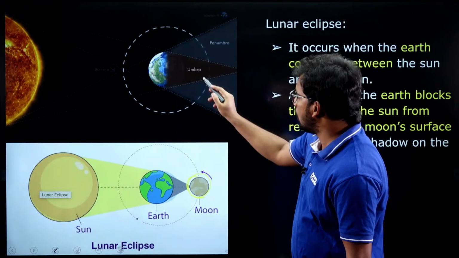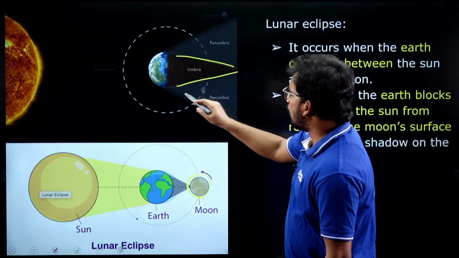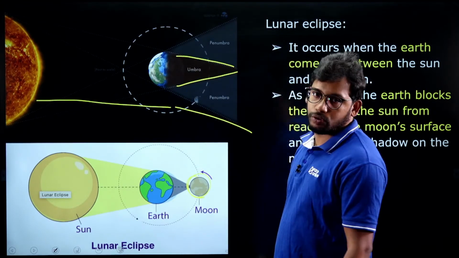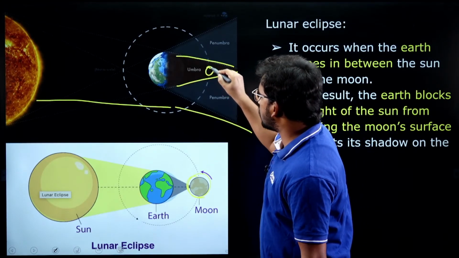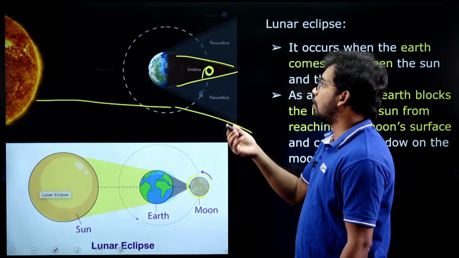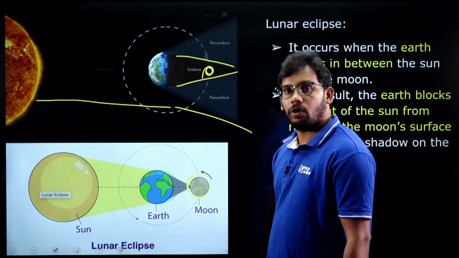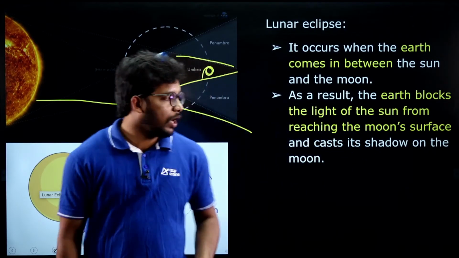You can see here, this is the umbra, right, where there is a complete blockage, and this is the penumbra. After sunlight reaches here, there will be a casting also, refracted light, right? So here, if the moon is reaching exactly in this region, then that is called a lunar eclipse, or a total lunar eclipse also we can call it, right? So this is the concept of lunar eclipse.